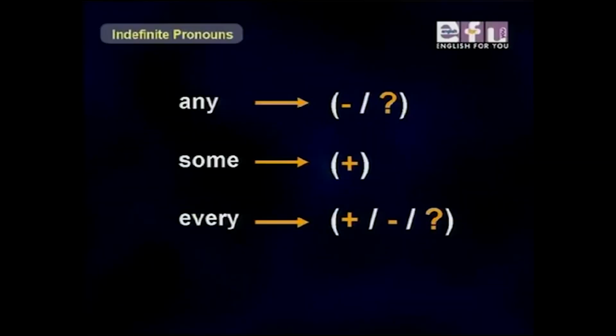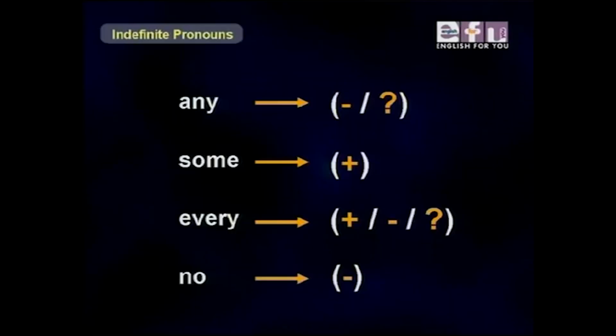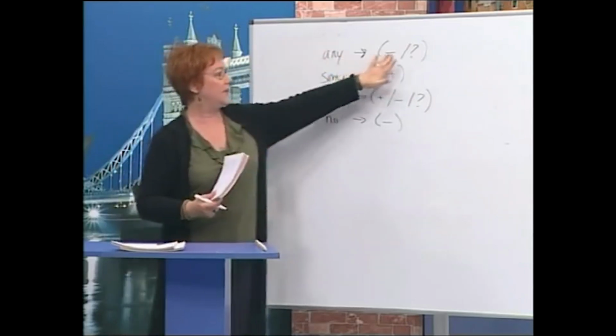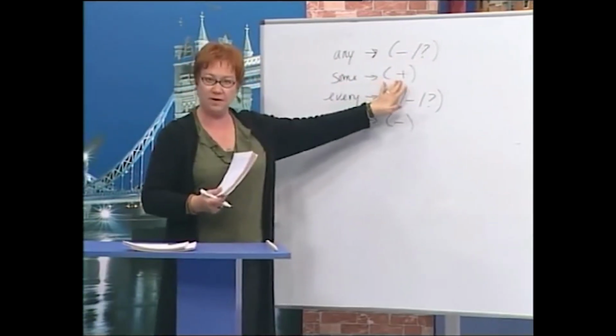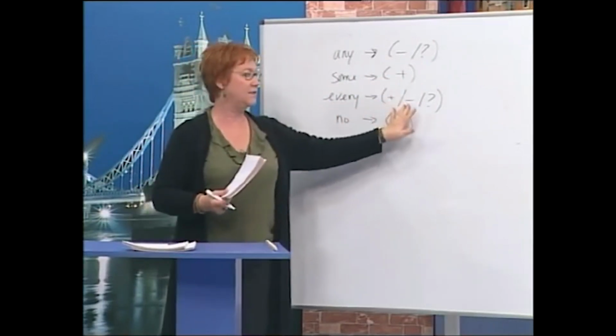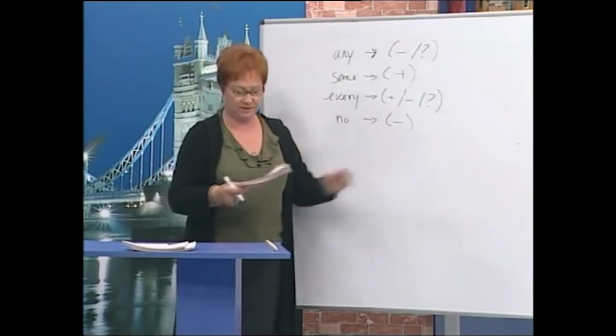Every can be used for positive, negative, or questions. And finally, no is used for negative. This one should be easy, okay? So any is for negatives and questions. Some is usually with positives. Every can be used for positive, negative, and questions. And no is only used for negatives.